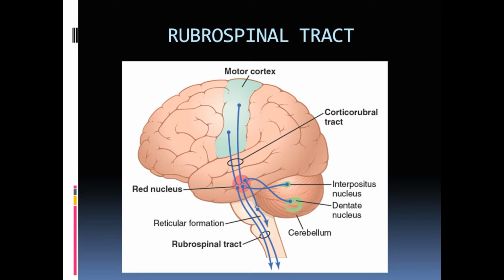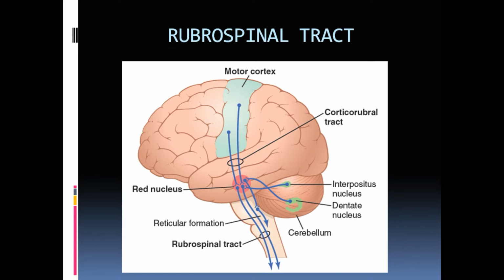This video is the continuation of our descending tracts. The first part is already done. In the first part we covered the general introduction of the motor system and the corticospinal tract. In this video lecture we are going to cover the rubrospinal tract, and the other descending tracts arising from the brain stem, that is the vestibulospinal tract and reticulospinal tract. After this we are going to cover the interactions of these descending tracts in the local circuit of the spinal cord.